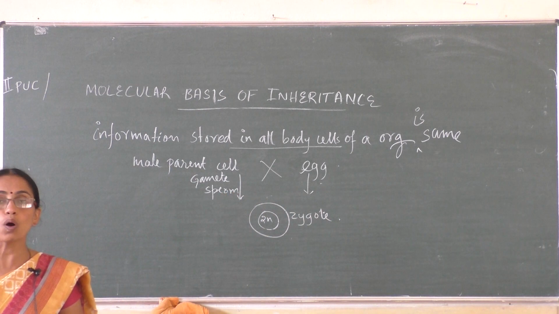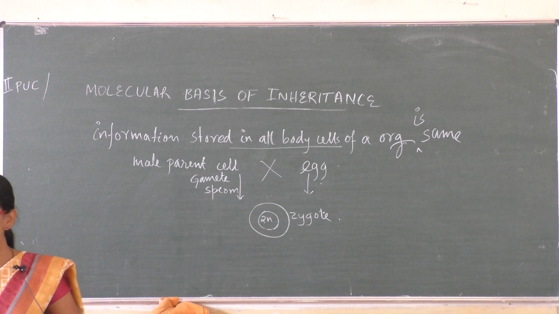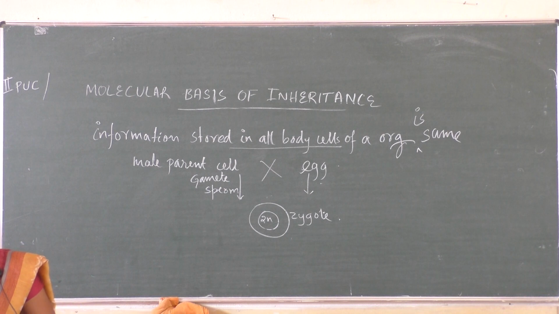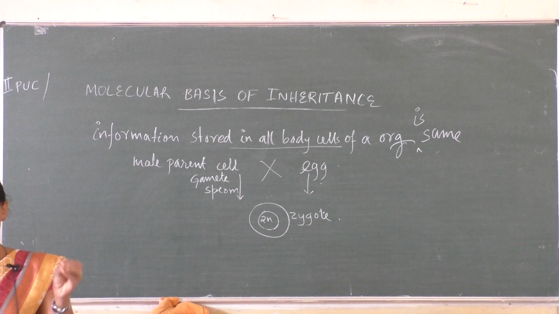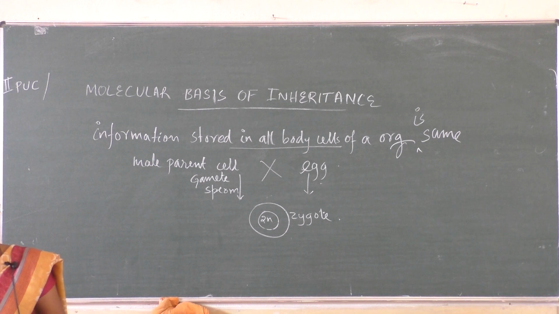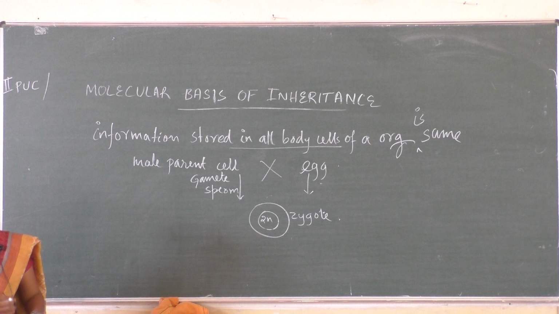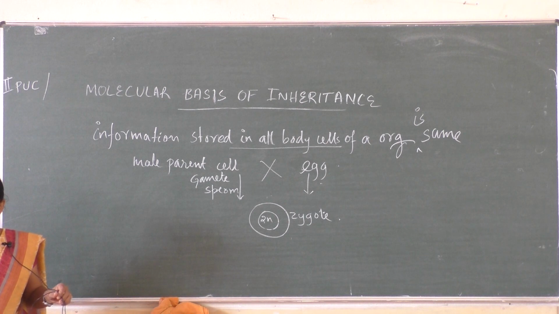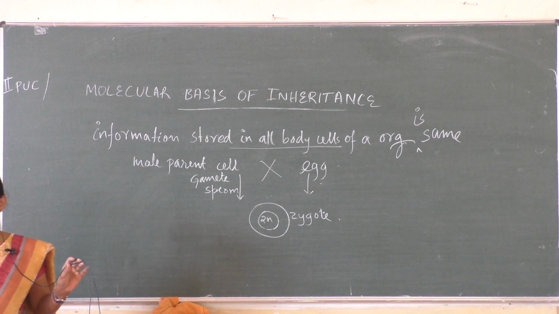So usually a dog gives birth to a puppy, a cat gives birth to a kitten, human beings give birth to a human baby. Means only that information which is stored in the body cells later gets expressed. Information stored in all body cells of a human being is the same.